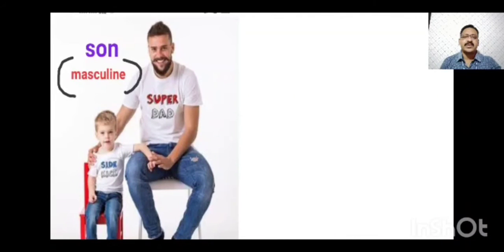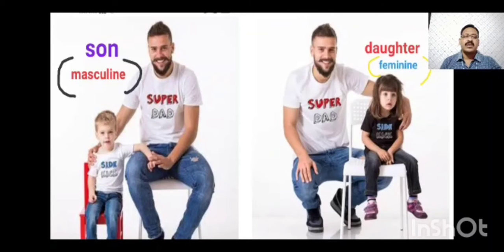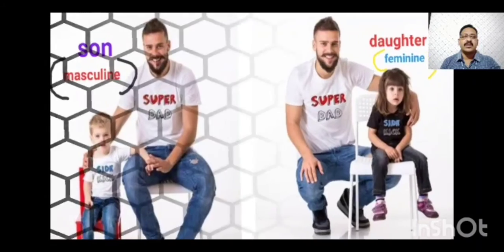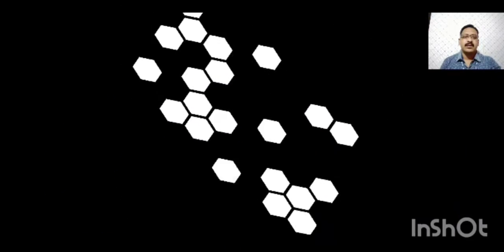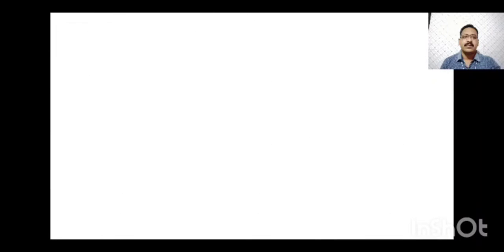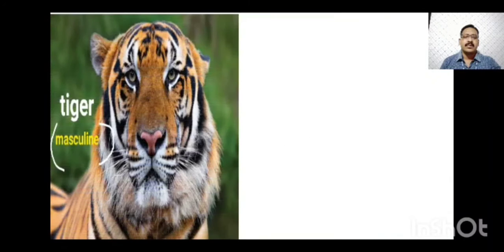These are some pictures to show you about masculine and feminine. Starts with son. Son, a male, a boy, so it is masculine gender. Daughter is female or girl, that is why it comes under feminine gender. Tiger is a male animal, masculine gender.